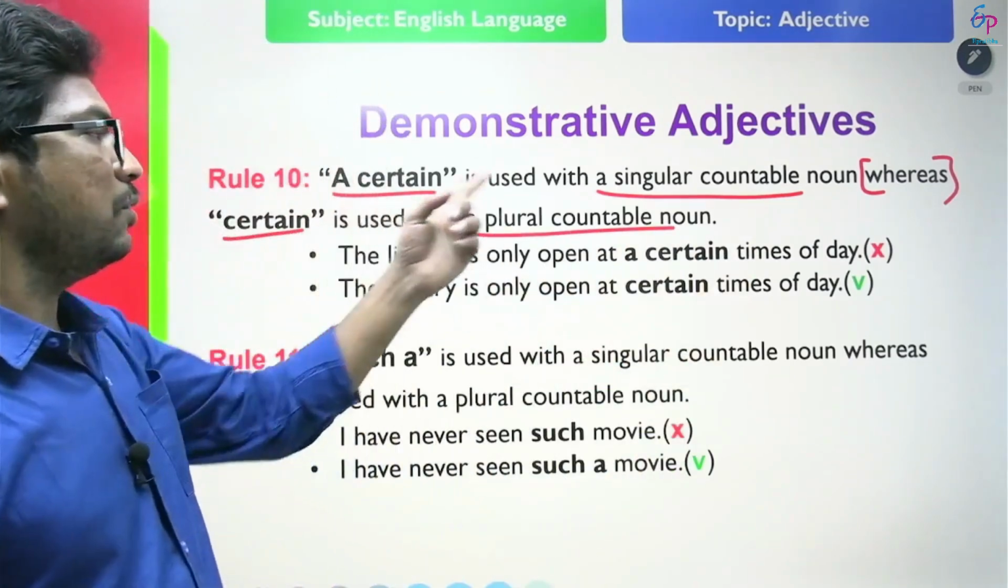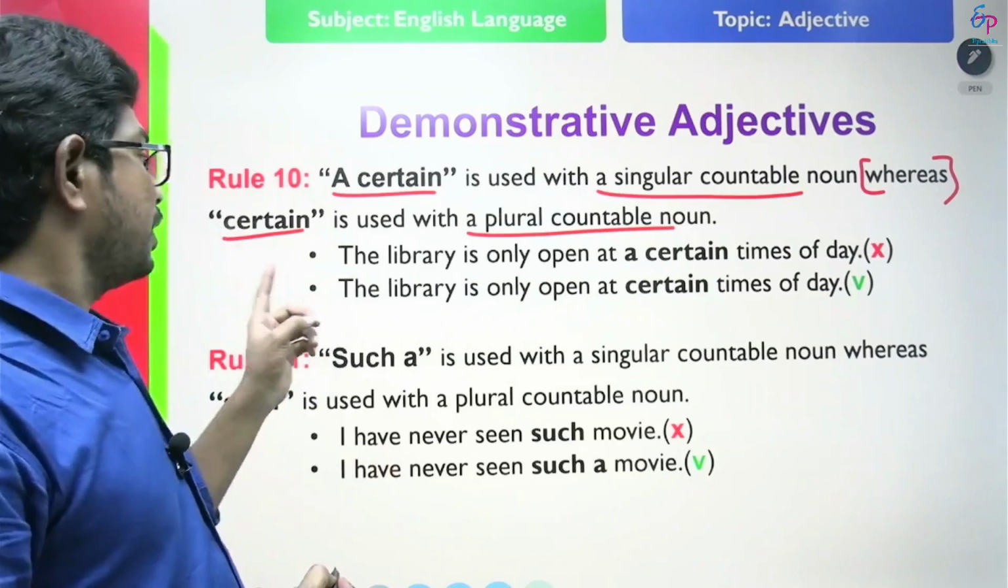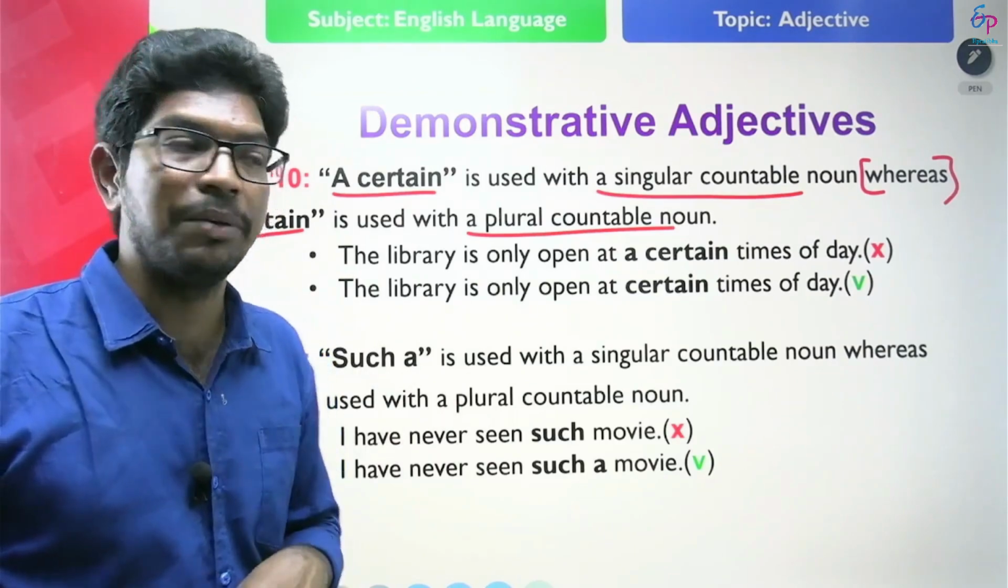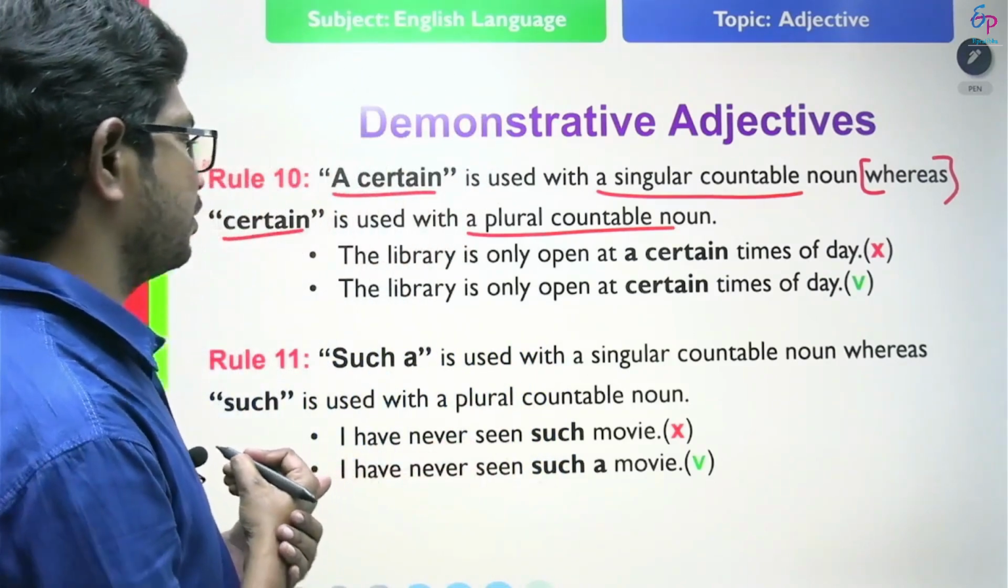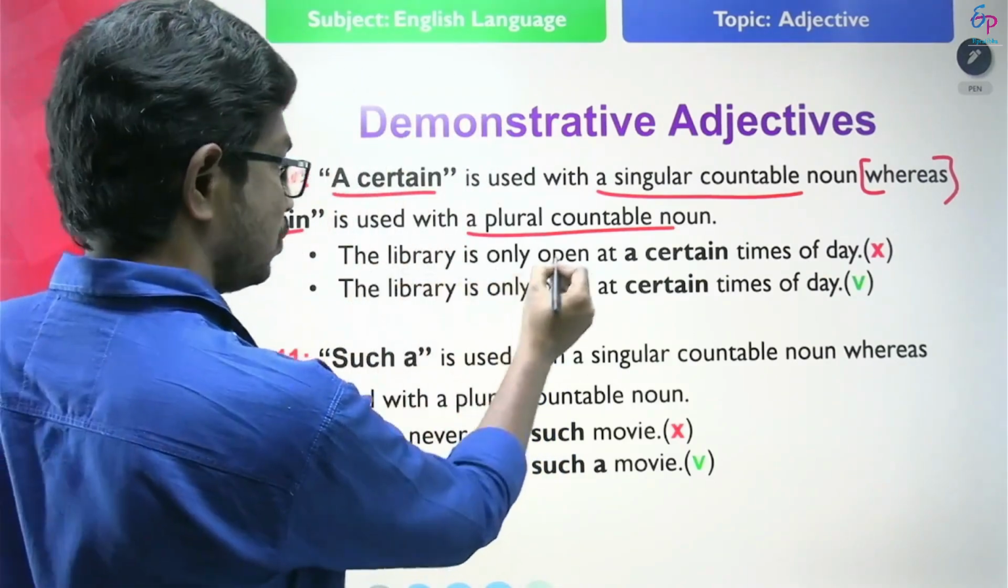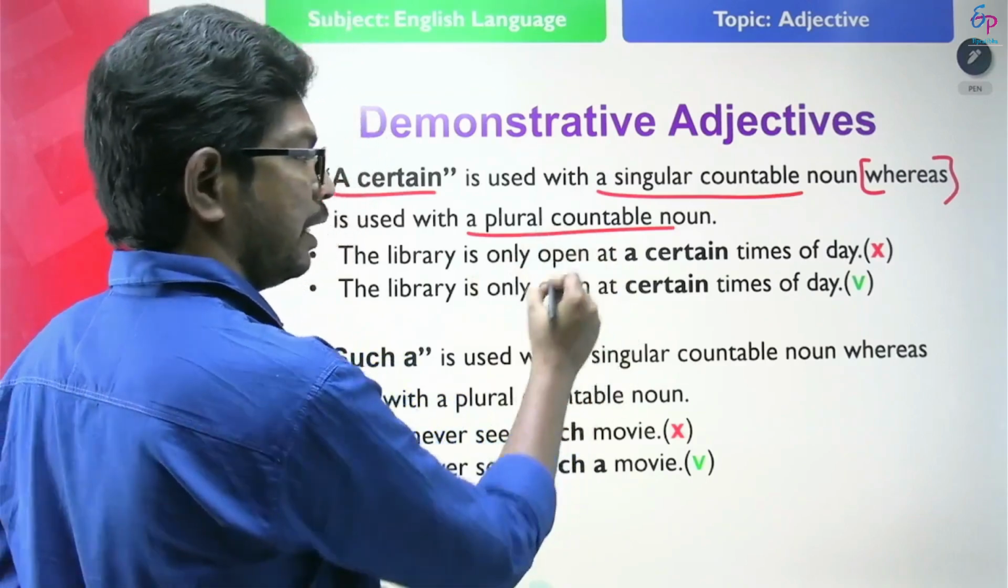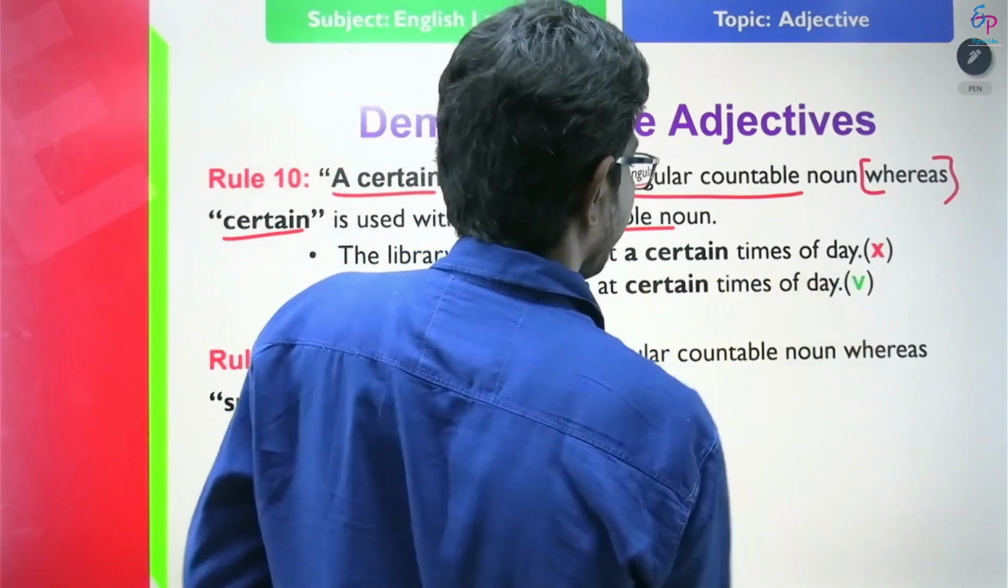So a certain is used with a singular countable noun. Certain is used with a plural countable noun. That means after certain we must use a plural noun. Look at the example and find out the error. The library is only open at a certain times of a day.